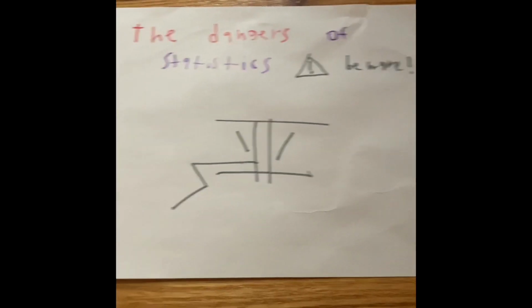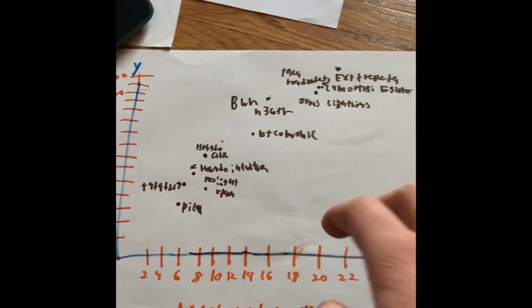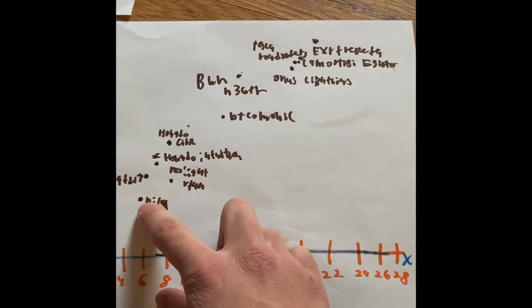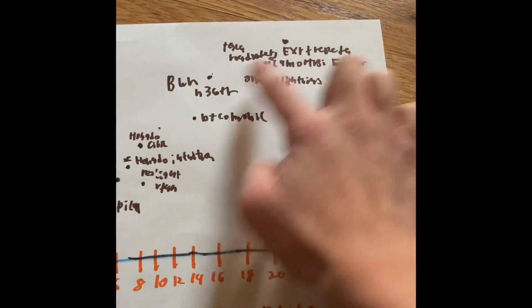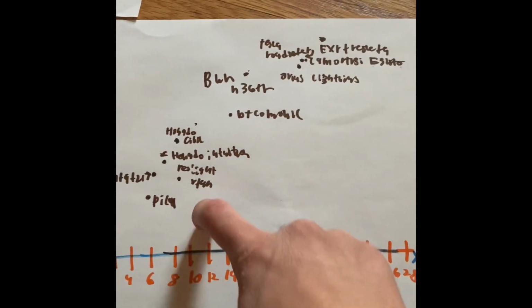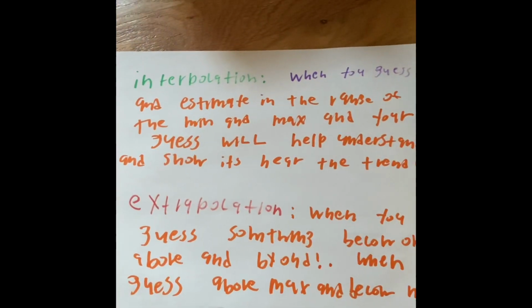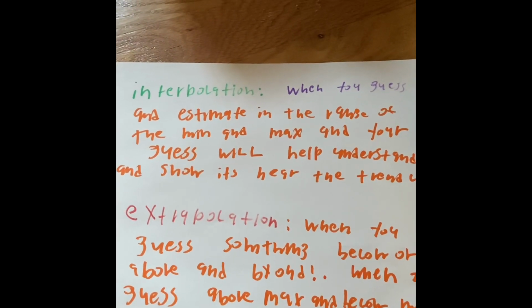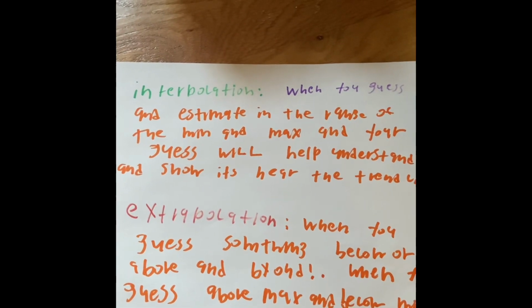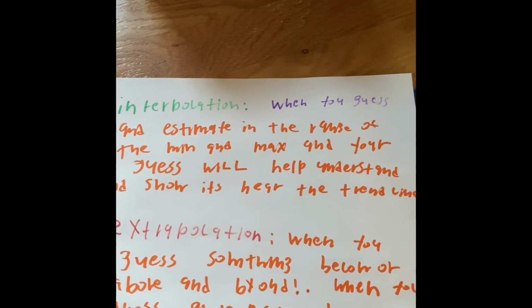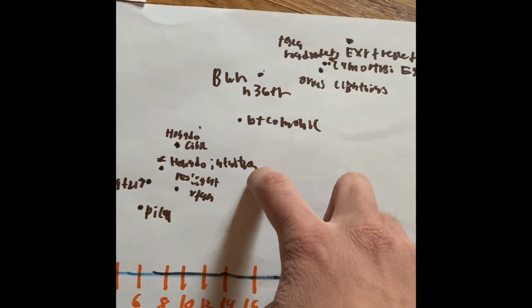When you try to guess something that's within the minimum and the maximum, so this is the max and this is the min, if you guess anywhere between these two, could be here, here, here, any point that you guess, that is called an interpolation. When you estimate inside the range of the minimum and the maximum, your guess will be understandable and show why it's near the trend line and why it makes sense.